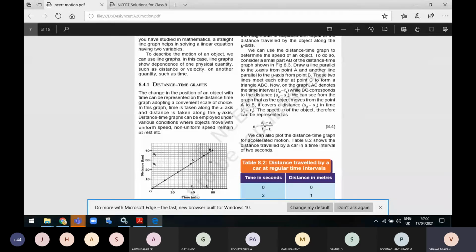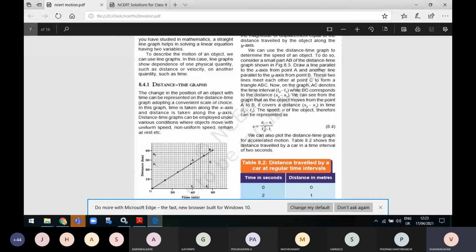In what time does it cover that distance? Here it is T2 minus T1. So we already know the formula for speed. The speed v of the object is represented by distance traveled divided by time taken. v is equal to S2 minus S1 divided by T2 minus T1.